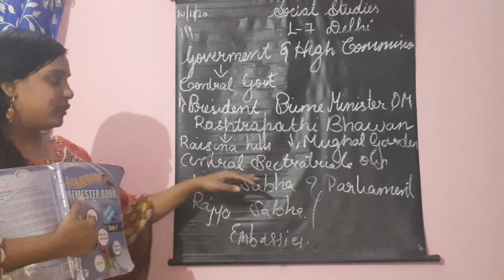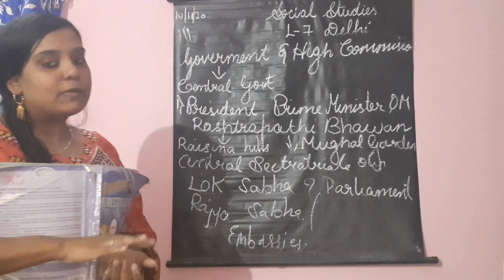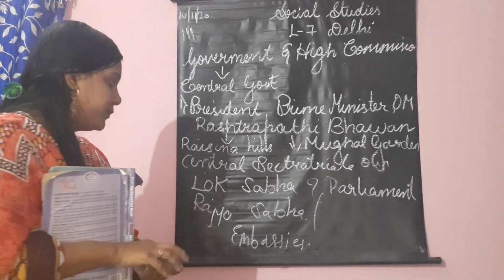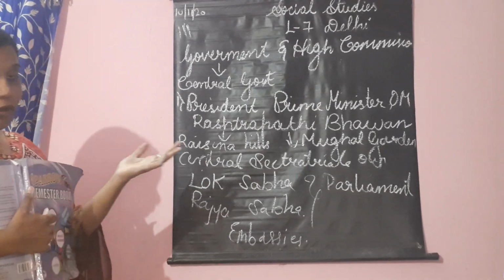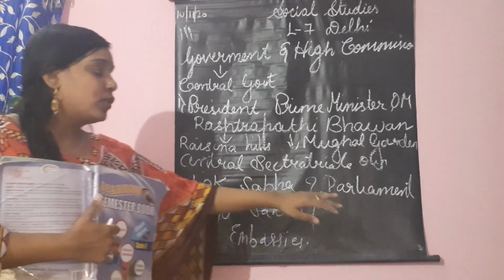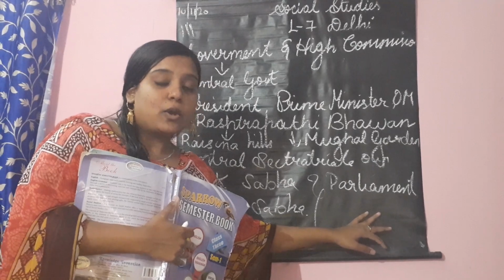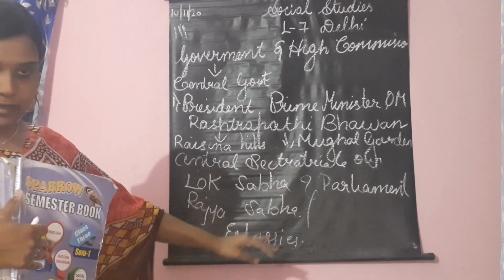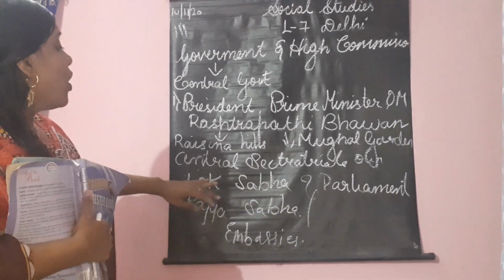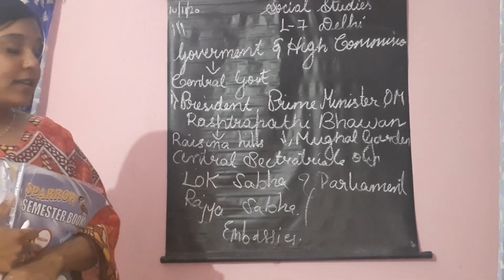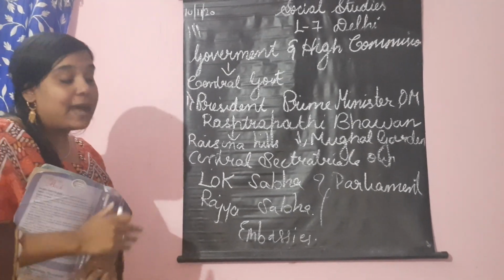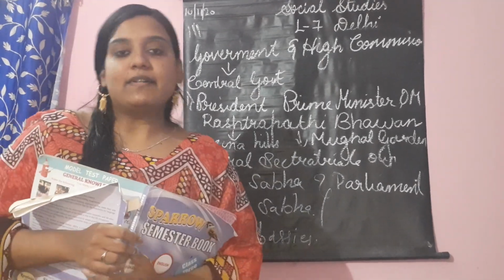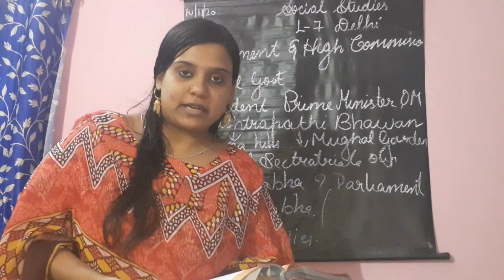The central secretariat and other ministers operate from the South Block. The Prime Minister's office is also in the South Block itself. Lok Sabha and Rajya Sabha hold their meetings in Parliament House, where all meetings related to country affairs are held. Embassies of other countries are also situated in Delhi. Okay, children, I have revised the government and high commission.